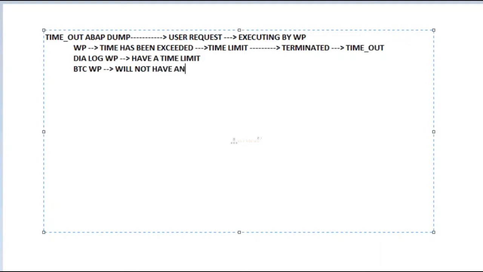It will not have any time limit because these are executed in a background mode, right? Yeah. This will have a time limit because this will execute in a front-end mode, right? Yes.